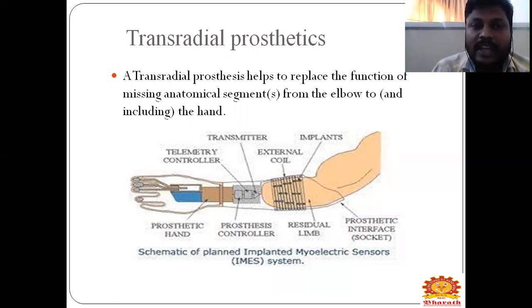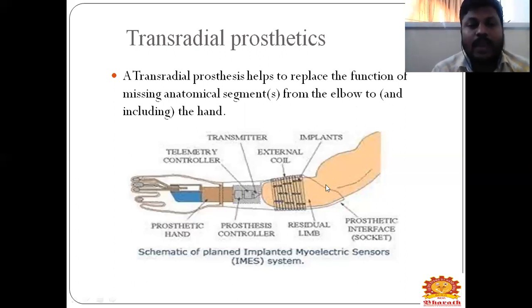A transradial prosthetic helps to replace the function of missing anatomical segments from below the elbow, including the hand, which you will be able to actuate with this. And here there is a diagram of transradial prosthetics, which is below the elbow.